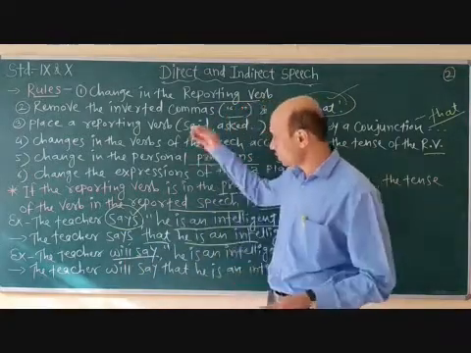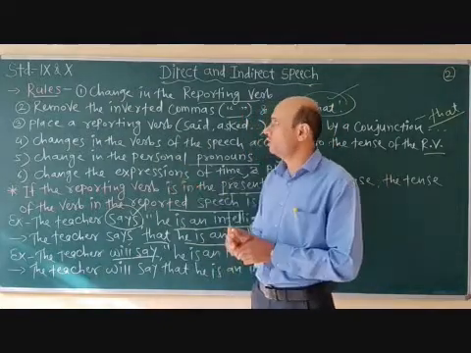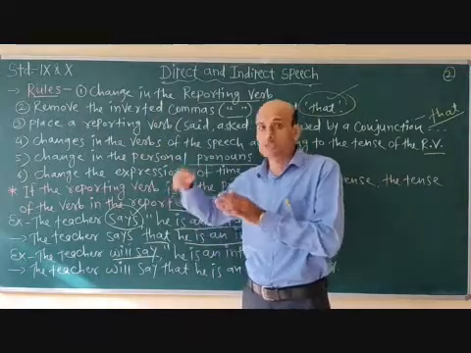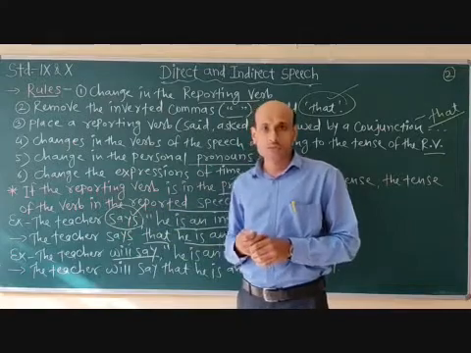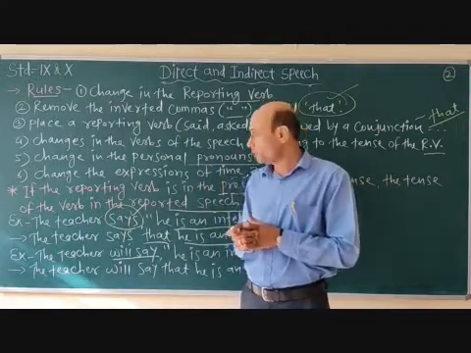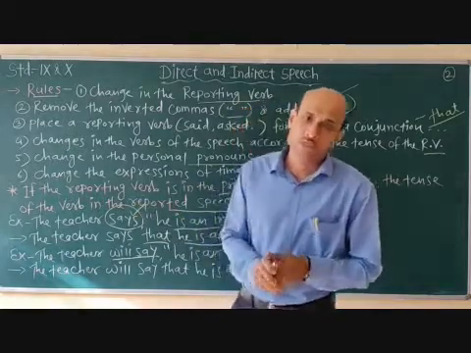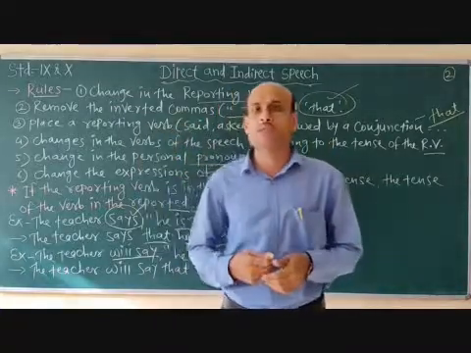So children, we have learned the rules when we change direct speech into indirect speech, and that if the reporting verb is in present or future tense, there will be no change in the tense of the reported speech. Okay, thank you. The rest of the things we will continue in another video module.